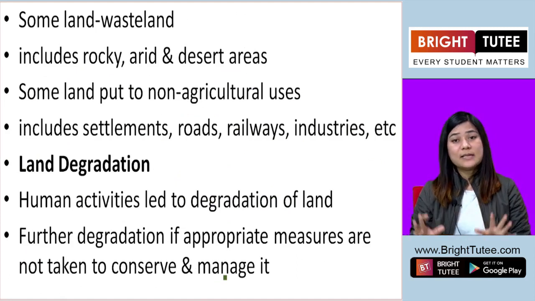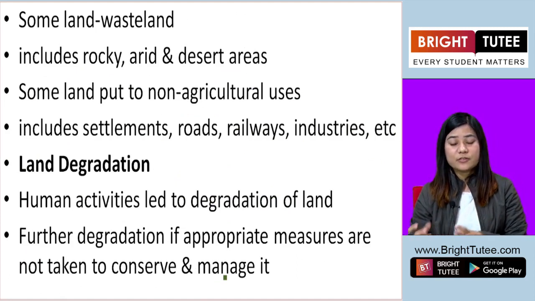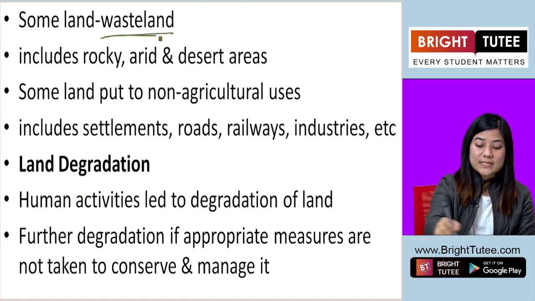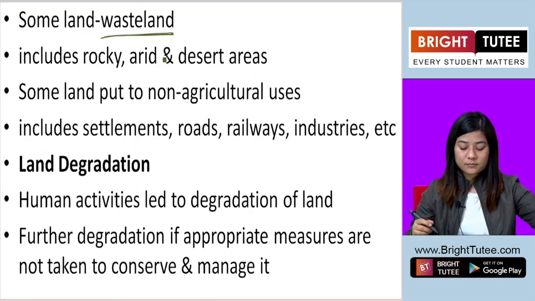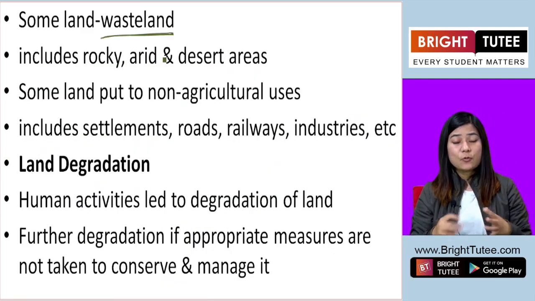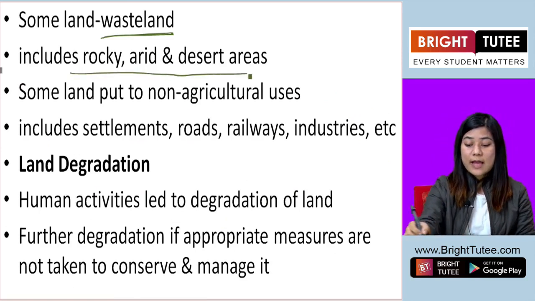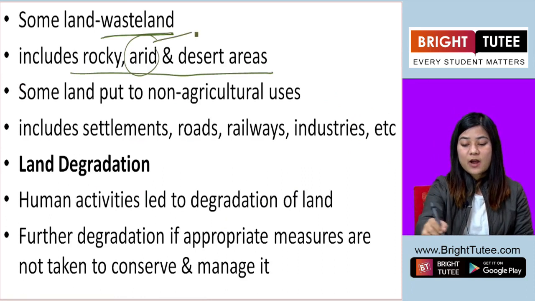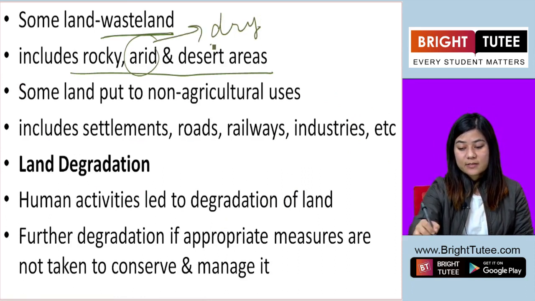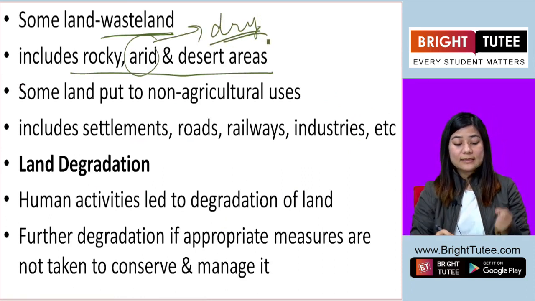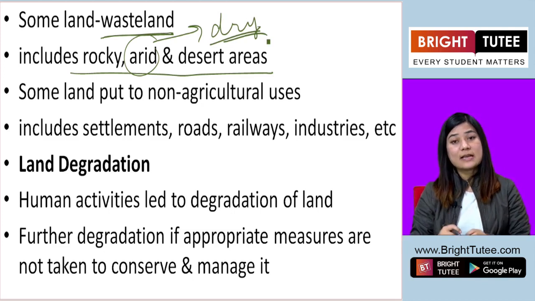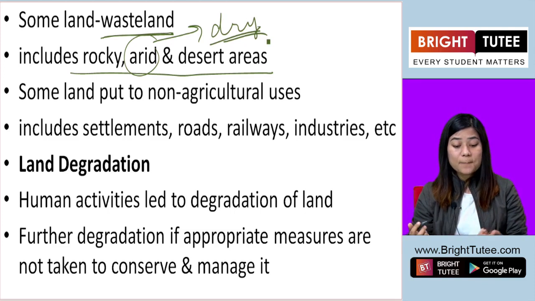Now, some part of the land resource is also called wasteland. Wastelands are those lands which include rocky, arid, meaning very dry, and desert areas. Agriculture cannot take place on this land.